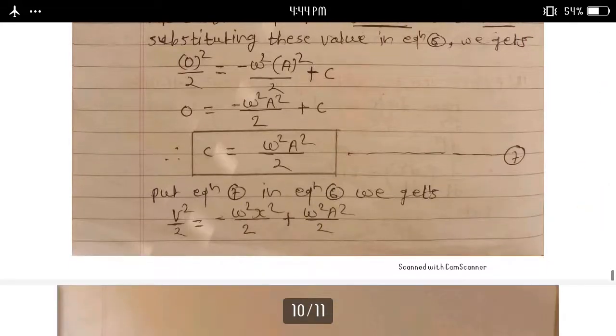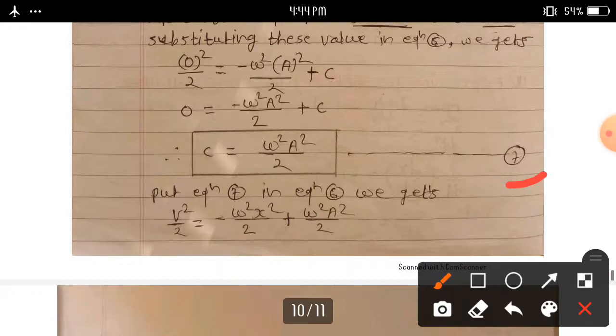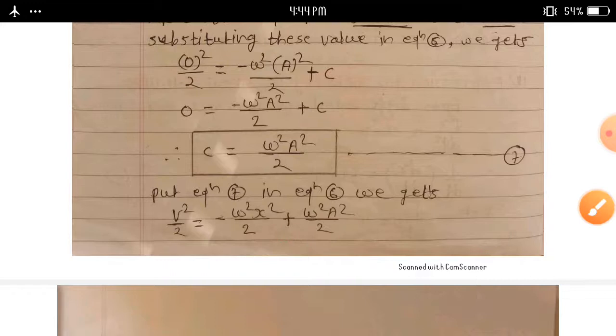Consider this equation number 7. Put equation number 7 in equation 6. We get v square by 2 is equal to minus omega square x square by 2 plus omega square a square by 2.